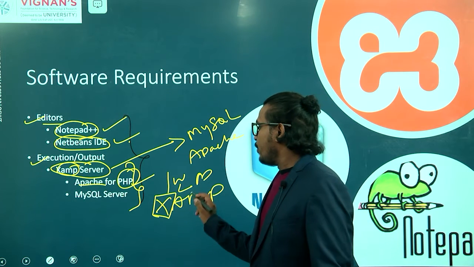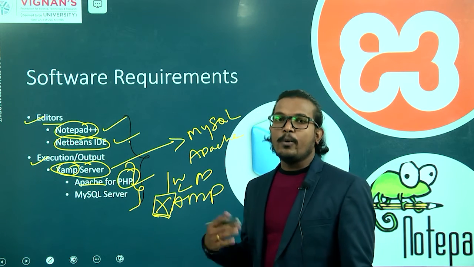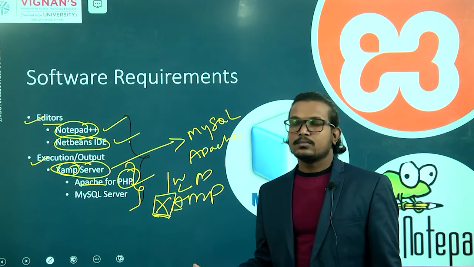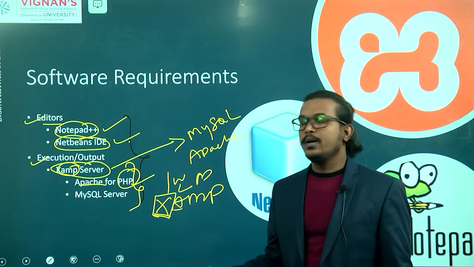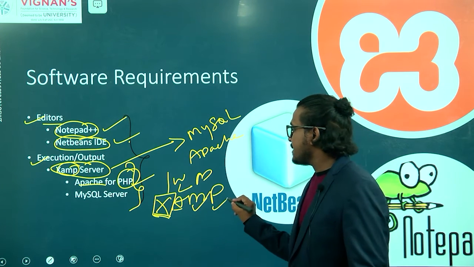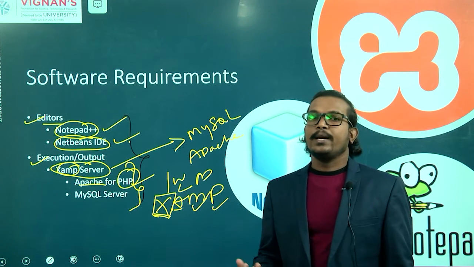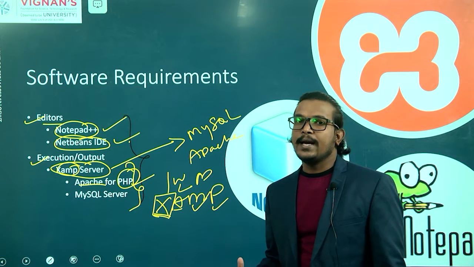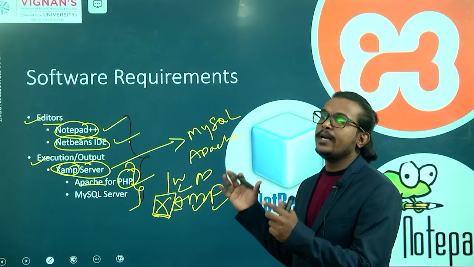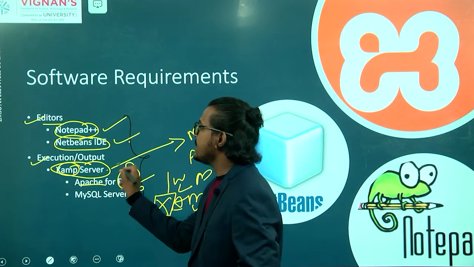X represents that particular operating system, and the next one, A, represents Apache. A is nothing but the Apache server. M represents the MySQL server, and P represents the PHP and Perl languages. All these four software are embedded or integrated in this particular XAMPP server.